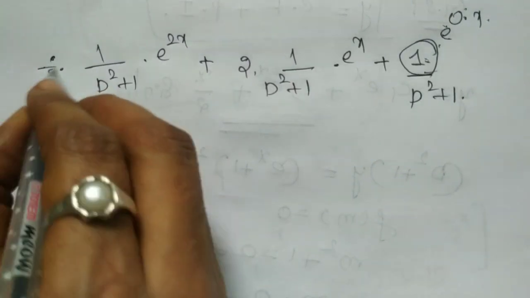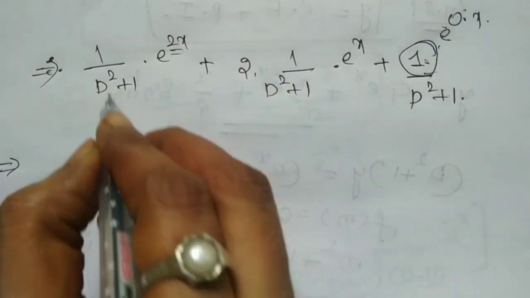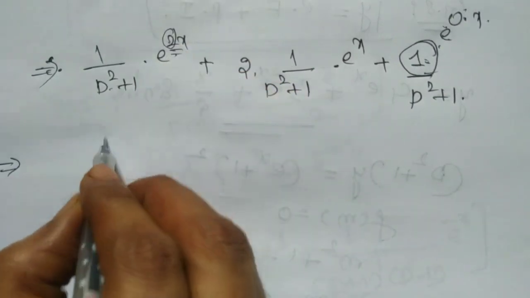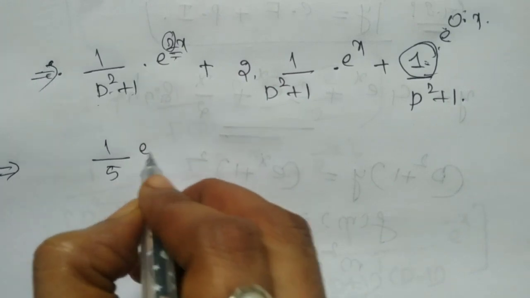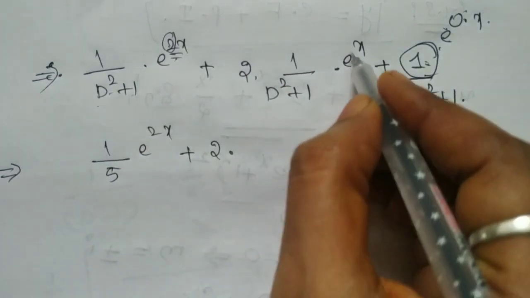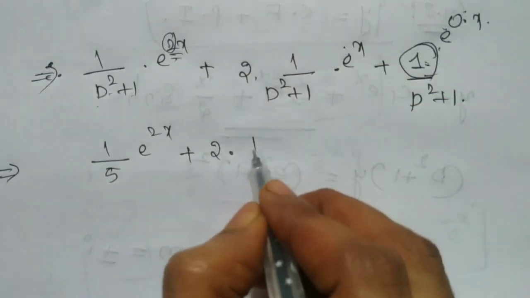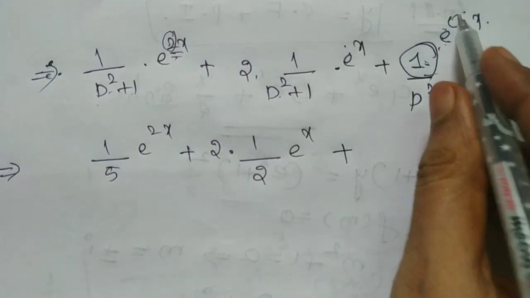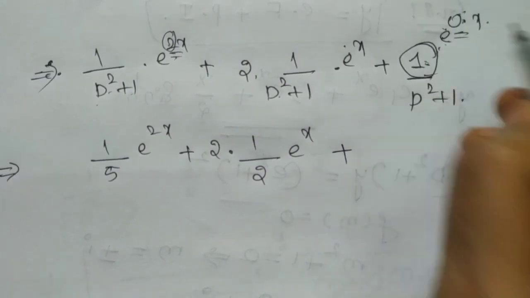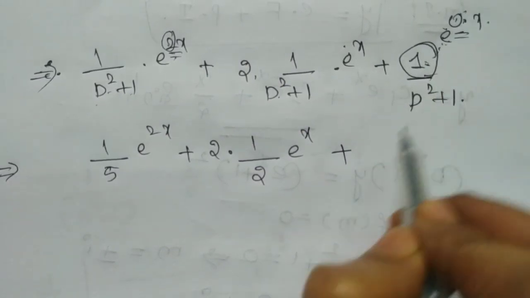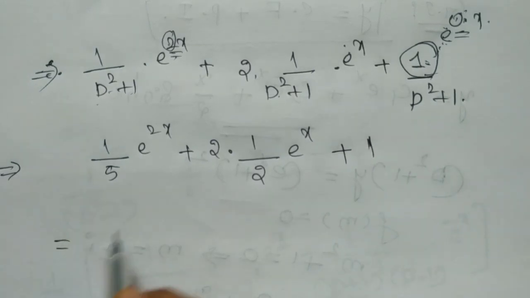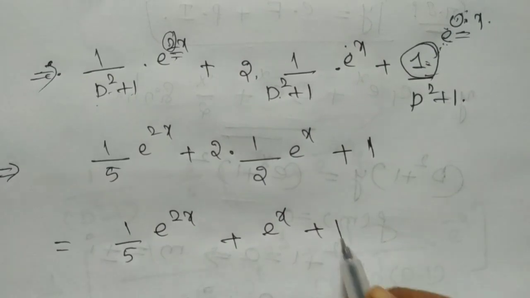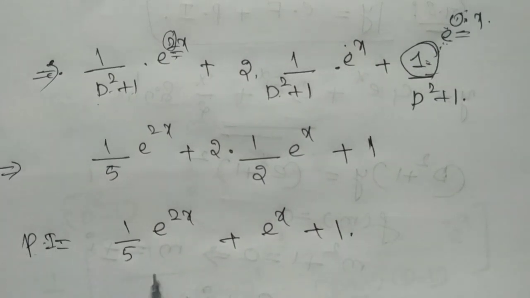So substituting in e power 2x, here substituting D equal to 2, so 1 by 5 e power 2x. Plus 2 into, here a equals 1, so 2 into 1 by 2 e power x. Plus here substituting 0 with e power 0, so D square, 0 square plus 1 is 1. So 1 by 5 e power 2x plus e power x plus 1. So this is our required particular integral.